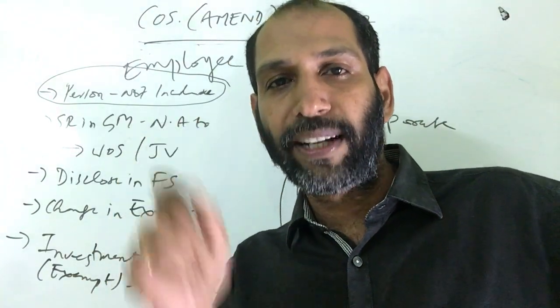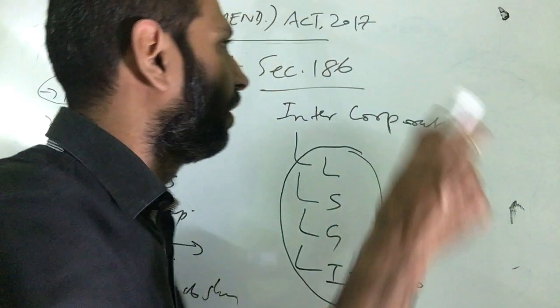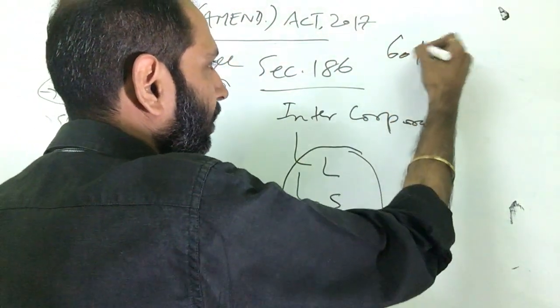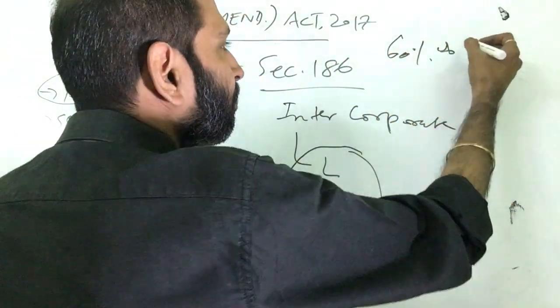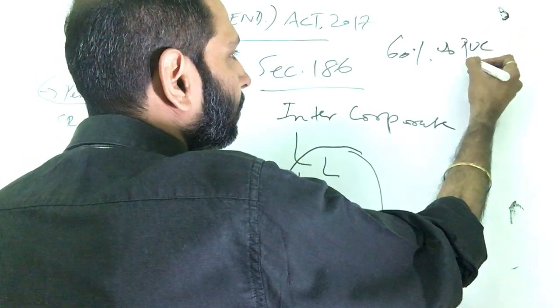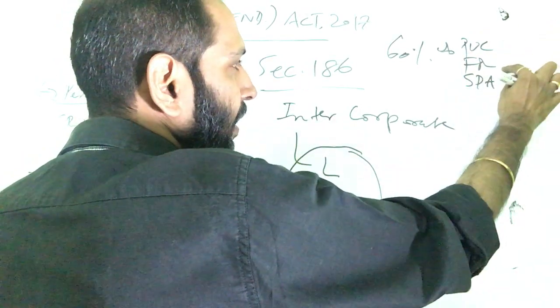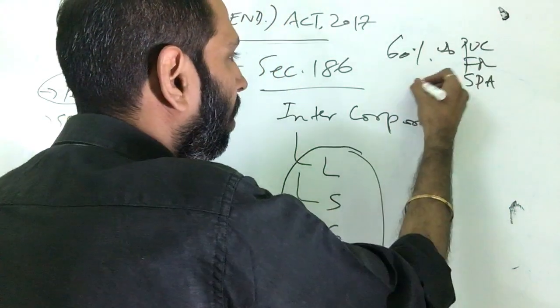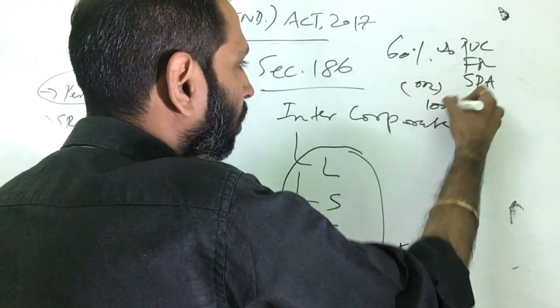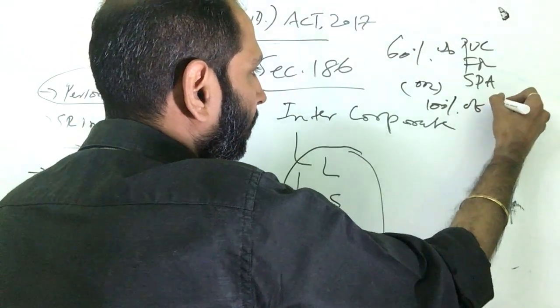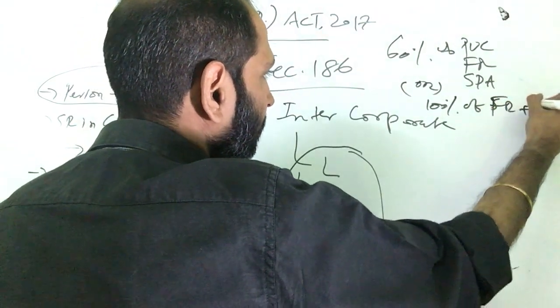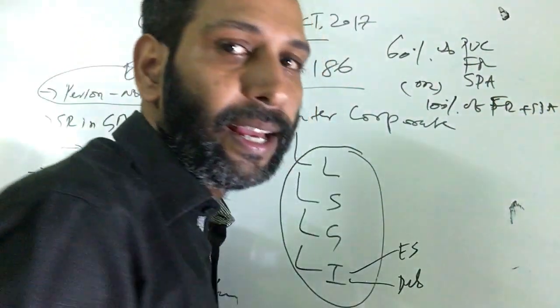Paid up capital, free reserves and securities premium. Here, you all know that 60% of paid up capital, free reserves and securities premium account, PUC, FR plus SPA, or 100% of FR plus SPA. So this is the condition.